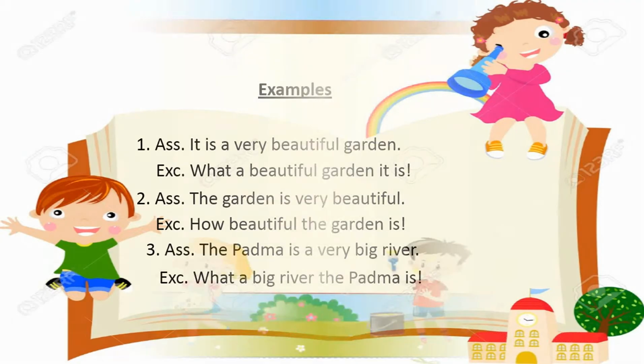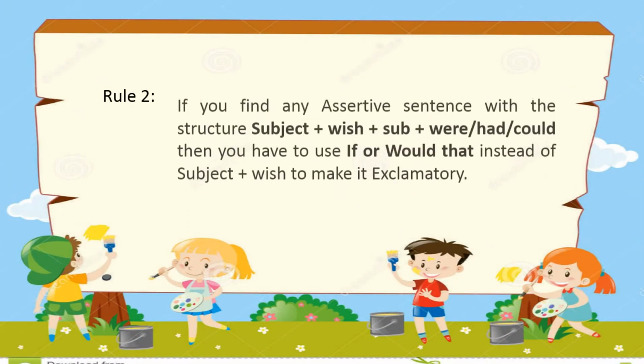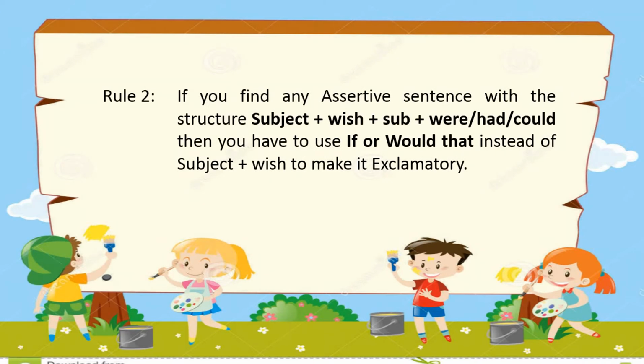So next, go for the next rule. Okay, rule 2: if you find any assertive sentence with the structure, so follow the structure: subject plus wish plus subject plus were, had or could, then you have to use if or would that instead of the subject plus wish to make it exclamatory.